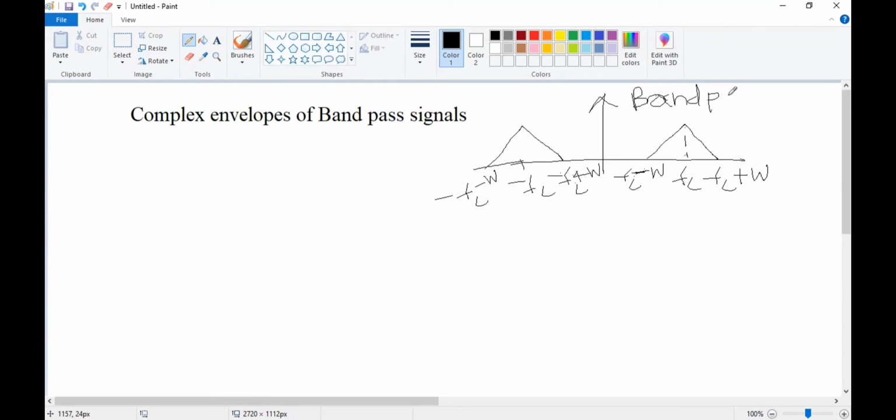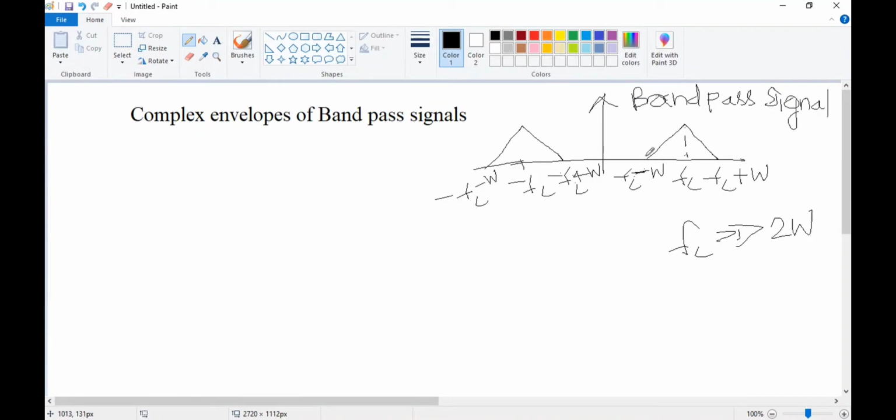Band pass signal will have only the specific band signal. Here again, these band pass signals are divided into two types: narrow band signal and wide band signal. Narrow band in the sense the FC, the carrier frequency, whatever frequency you have here, that FC will be very much greater than the bandwidth. Bandwidth of this is nothing but 2W.